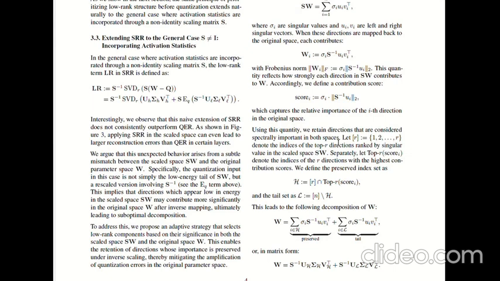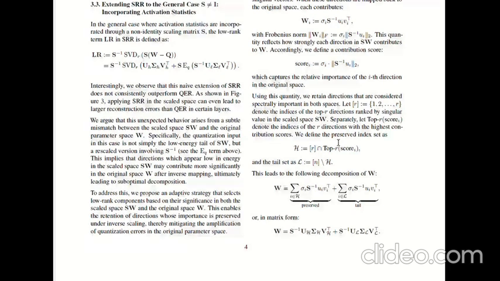Now further equations we can see for H and L. Here they identify the index set H. The set is the intersection of the top R spectral directions and the top R contribution scores. We only preserve directions that are significant in both the activation weighted view and the parameter view. The final algorithm for the general case is equation 12. Now moving forward, Prashurjya will explain.